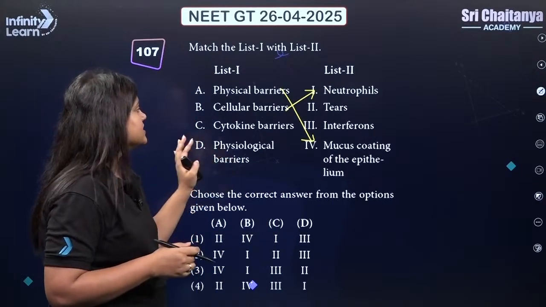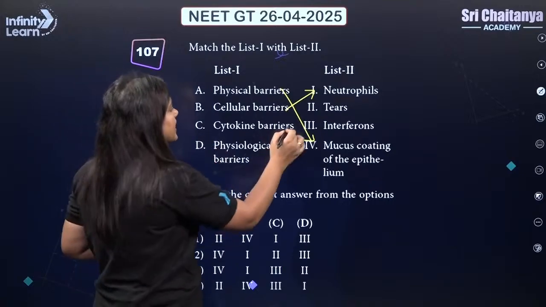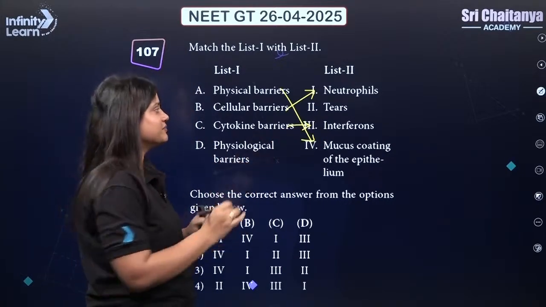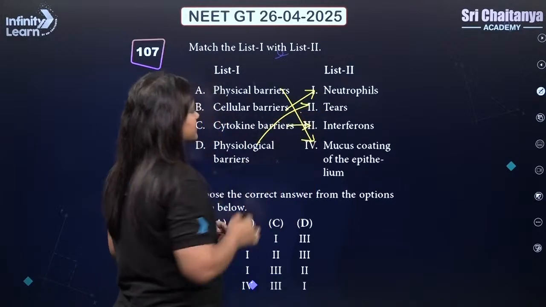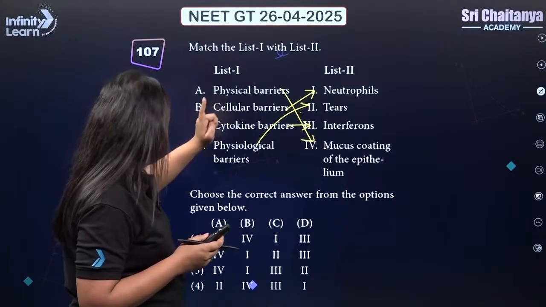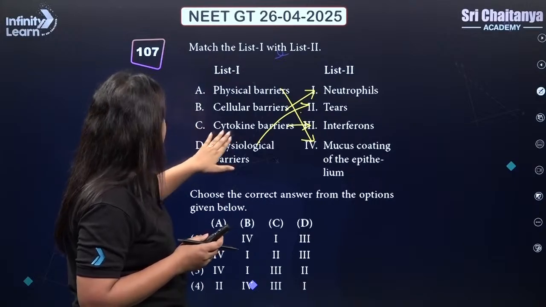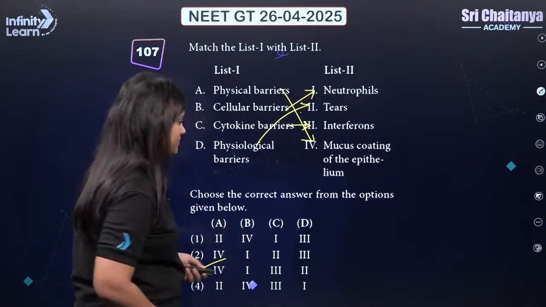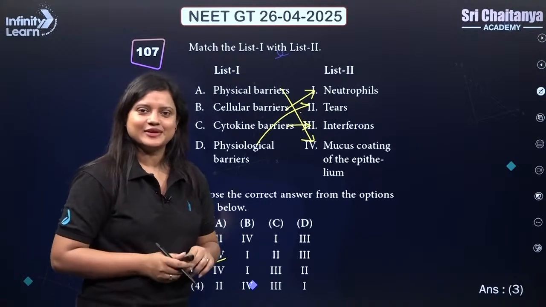Cytokine barrier example will be interferons and physiological barrier example will be tears. So A is matched with 4, okay. B is matched with 1, C is matched with 3. So we got our answer, it should be 3, okay.